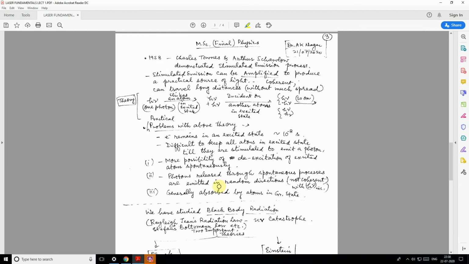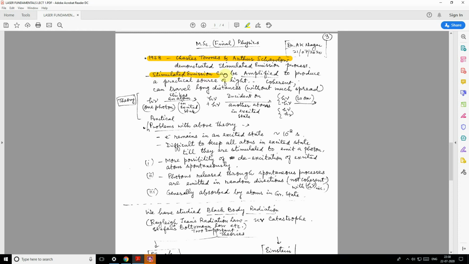Next, in 1958, two scientists, Charles Townes and Arthur Schawlow, demonstrated the stimulated emission process. By then it was only theoretical, and only in 1958, after so many years, they demonstrated the process.